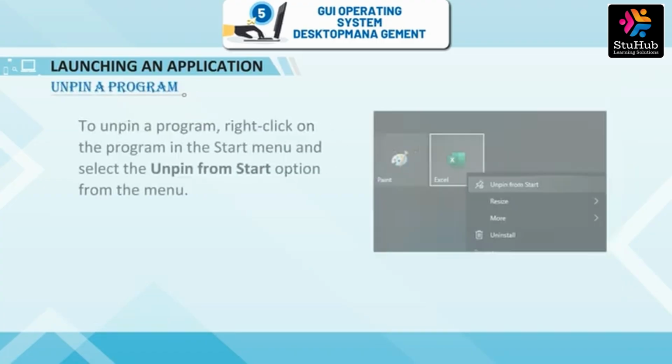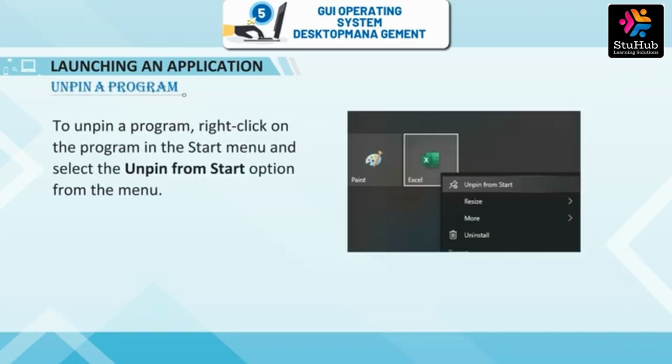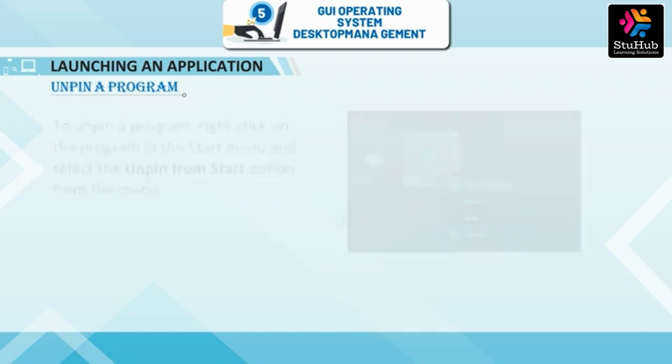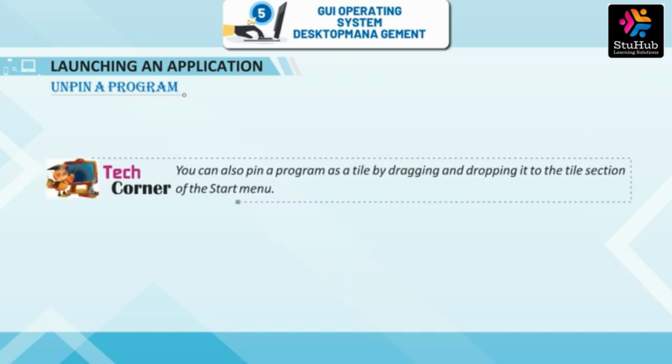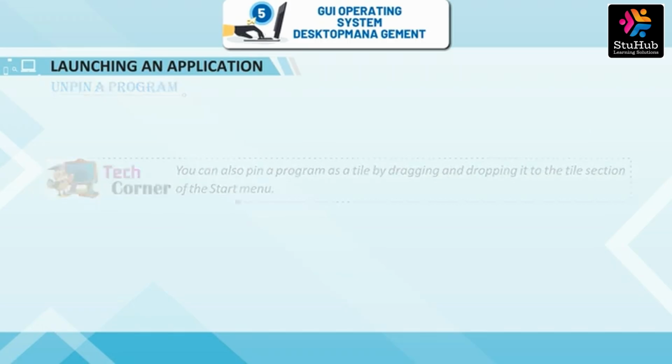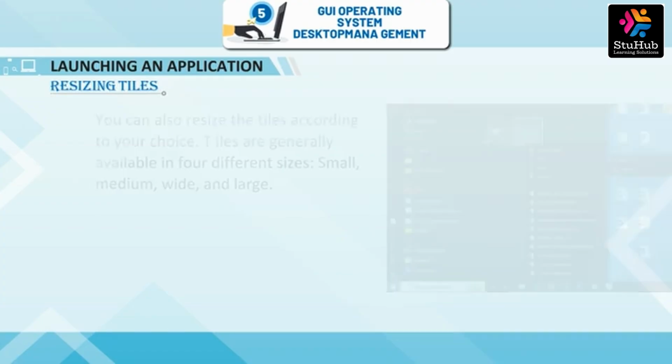Unpin a program. To unpin a program, right-click on the program in the Start menu and select the Unpin from Start option from the menu. Tech Corner. You can also pin a program as a tile by dragging and dropping it to the Tile section of the Start menu. Resizing tiles.